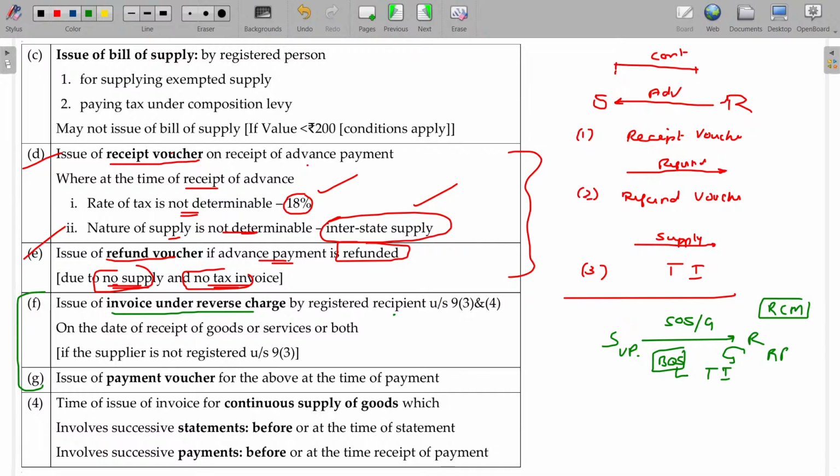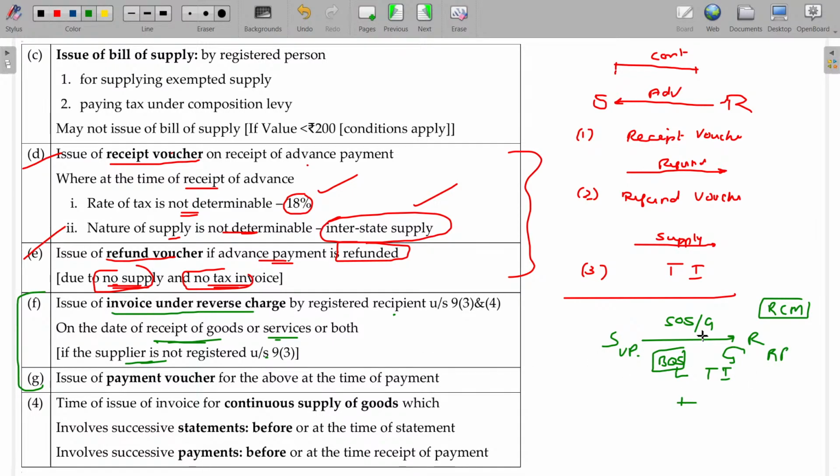In this case, the supplier cannot collect and pay the tax as he is an unregistered person. I myself pay. Then there should be a document for the payment of GST. And if the tax invoice is not raised by the supplier, I can raise it myself. On the date of receipt of goods or services or both, if the supplier is not registered, the recipient can issue it himself.